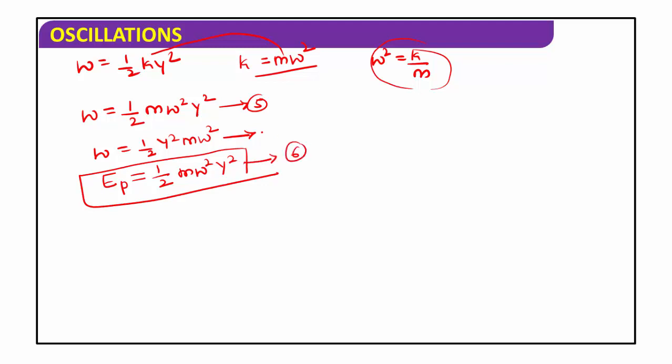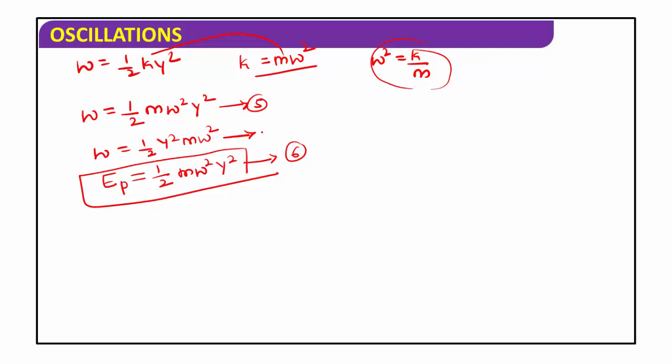This is equation number 6. It gives the expression for potential energy of the particle executing simple harmonic motion. Now you get the potential energy. The sum of potential energy and kinetic energy is equal to the total energy. Now the value that we have calculated is the potential energy.